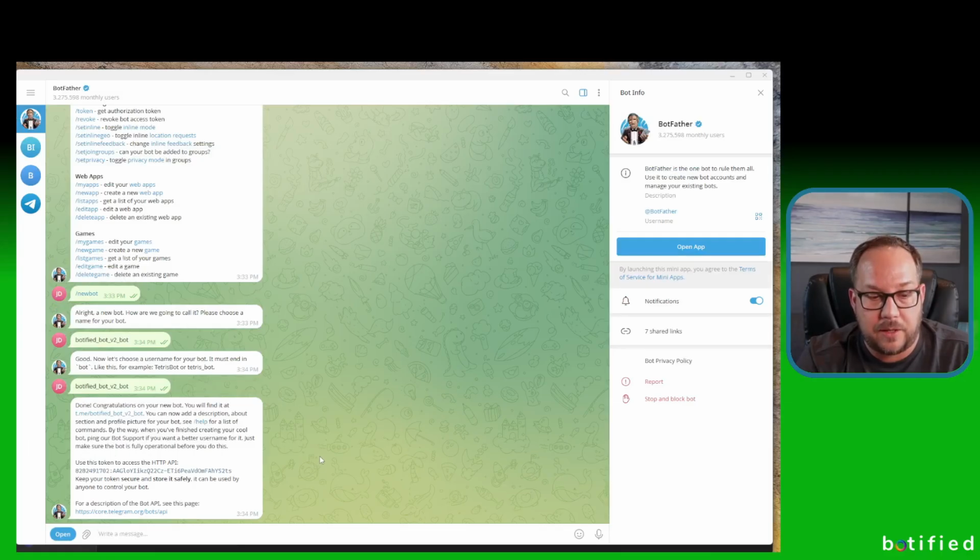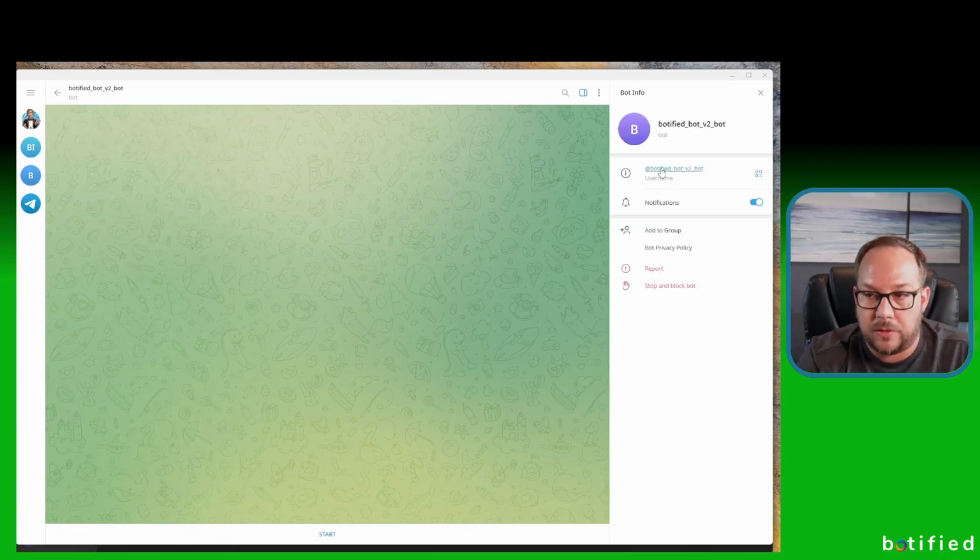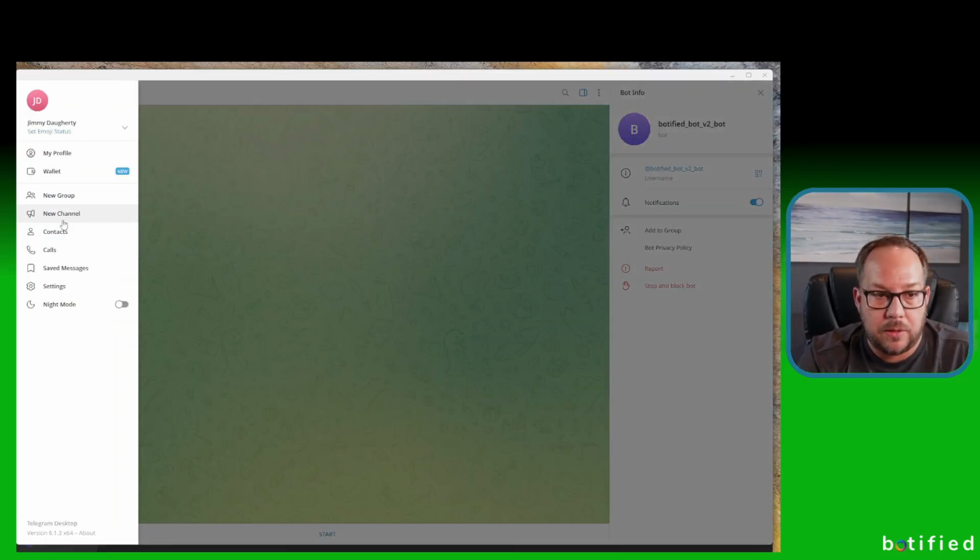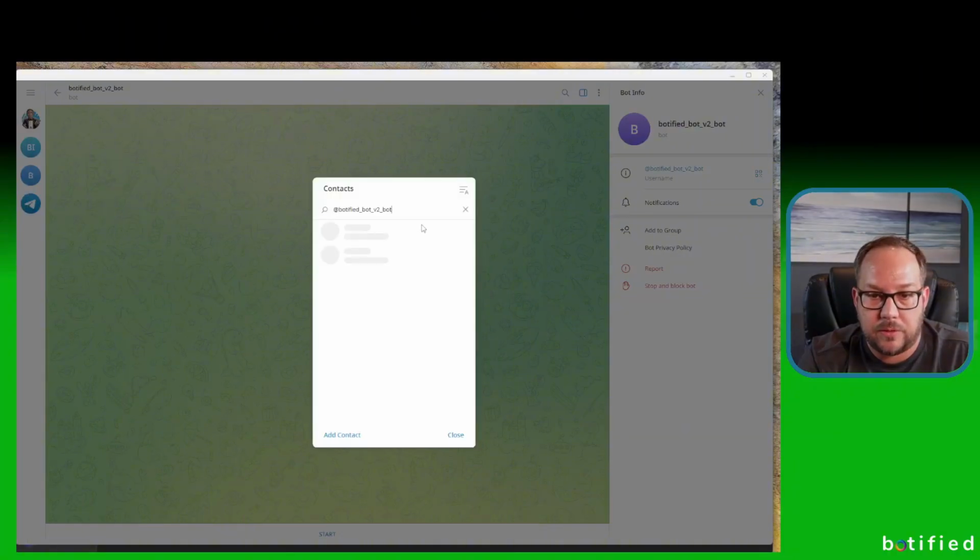So, and then you can add it as a contact as well. What you can do here is click your bot's name, and then it comes up here, and this is the username @botified_bot v2 bot. You can copy that to the clipboard. You can come over here, new contact, add it. It should come up here on the list.